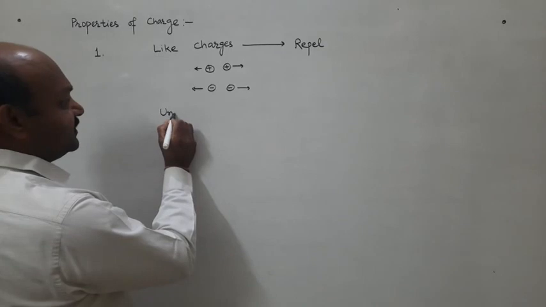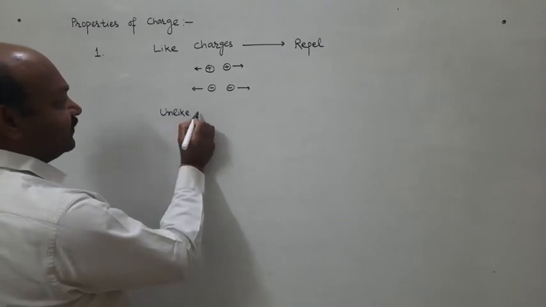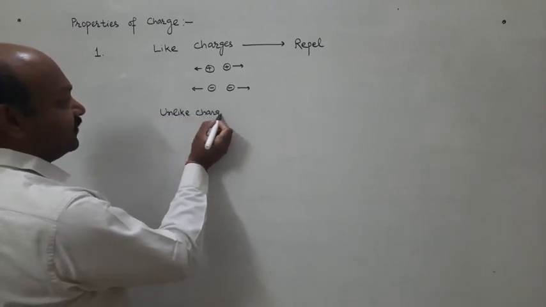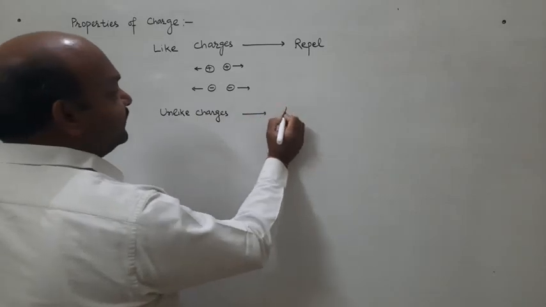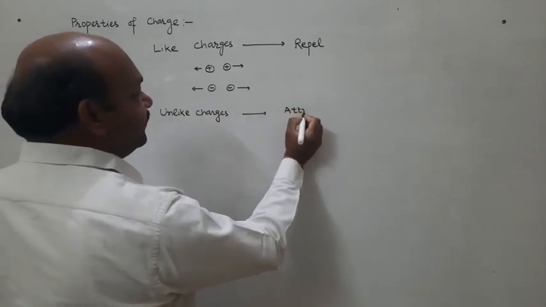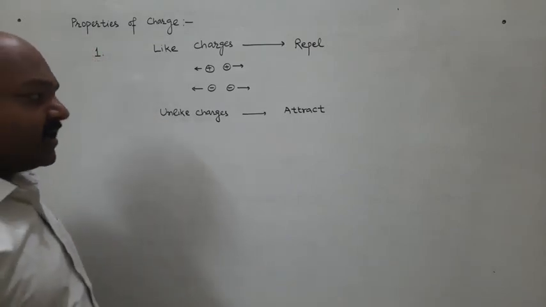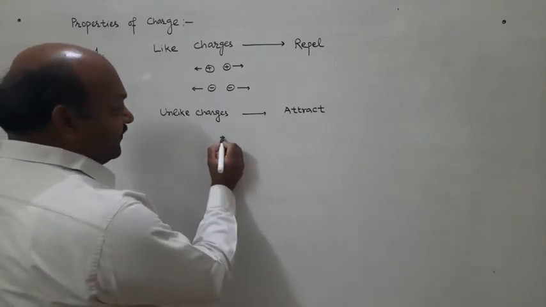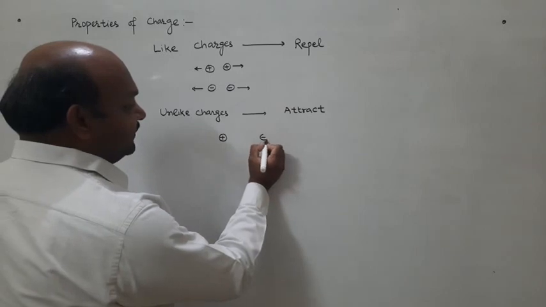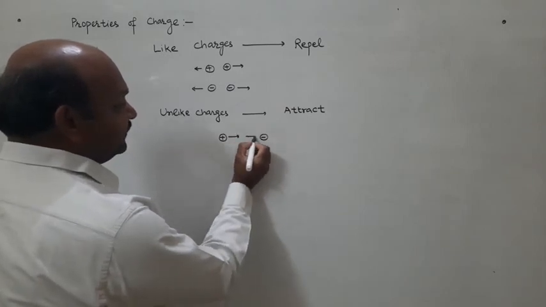Unlike charges attract each other. When charges are of different nature, different kind, they attract each other.